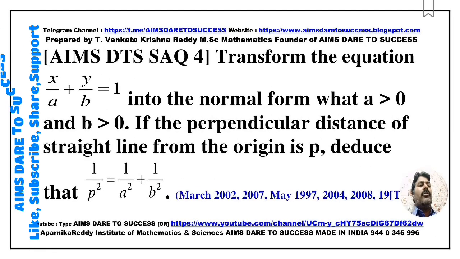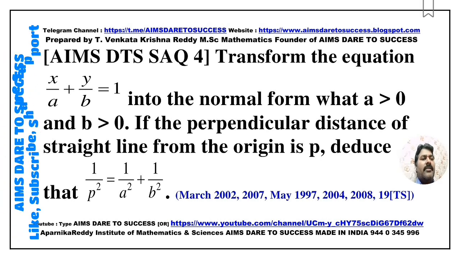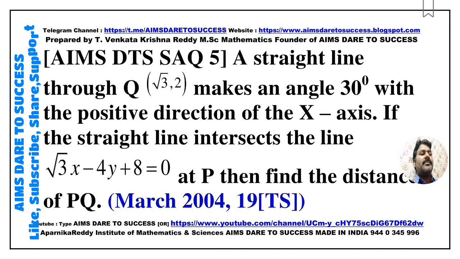Next, SAQ 4. Transform the equation x by a plus y by b equals 1 into the normal form, where a greater than 0 and b greater than 0. If the perpendicular distance of the straight line from the origin is p, hence deduce that 1 by p square equals 1 by a square plus 1 by b square. This question is also a VIP question, my dear students. Practice more. This question came from March 2002, March 2007, May 1997, May 2004, May 2008, May 2019, Telangana.